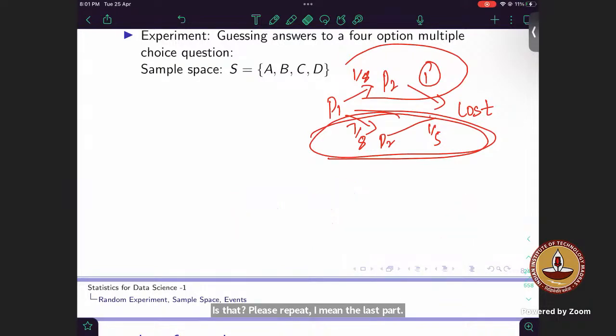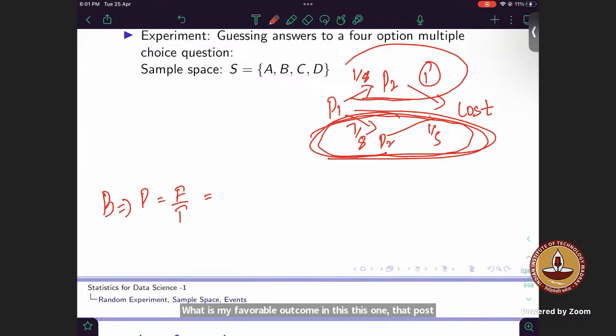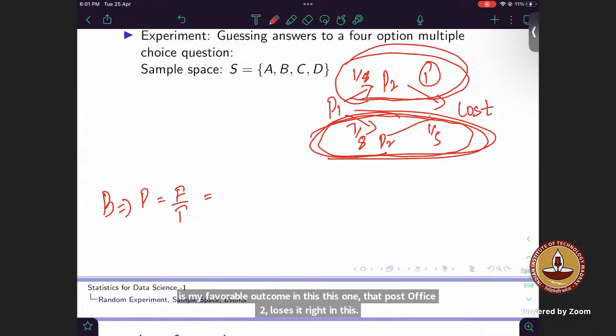Okay, see, what is my base rule? This is the base. Whenever you're going for Bayes' rule, don't lose track of this basic formula. Probability is equal to favorable outcomes over total outcomes, right? What is my favorable outcome in this? That post office 2 loses it, right? In this, what has happened is that post office 1 has lost it, right?